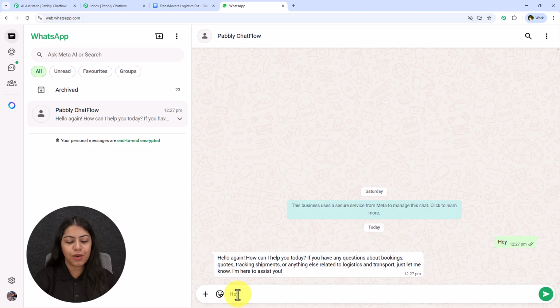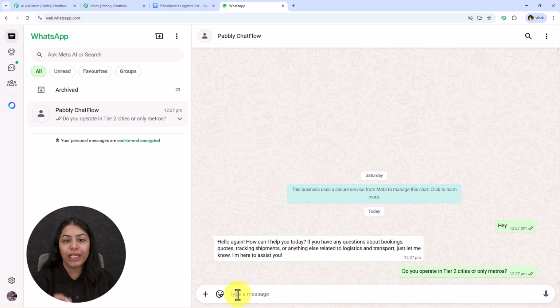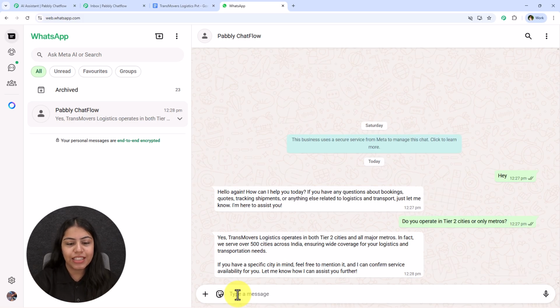So let's say I'm going to ask my question right over here, which is, do you operate in tier 2 cities or only metros? So this is my question, and I've asked my question. Now once again, within seconds and in real time, this AI WhatsApp chatbot is going to reply me.